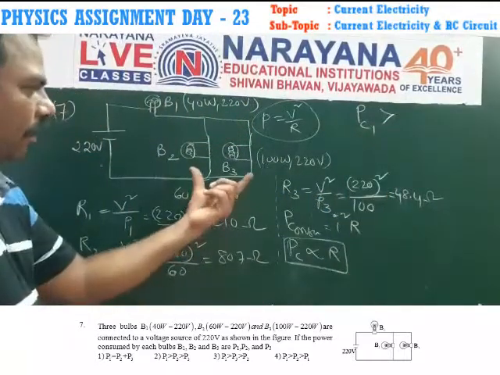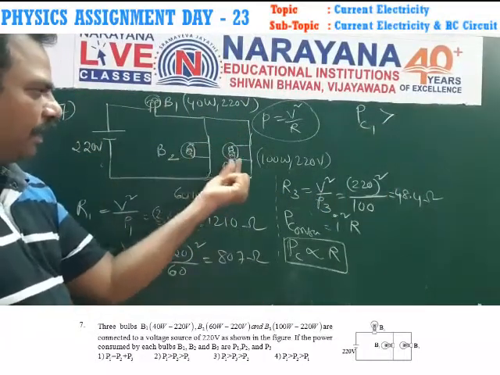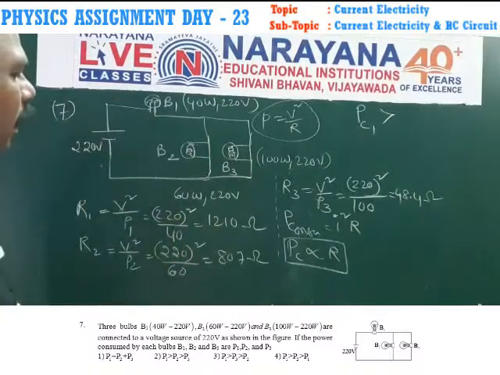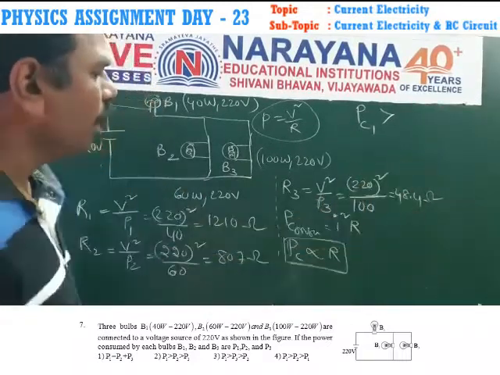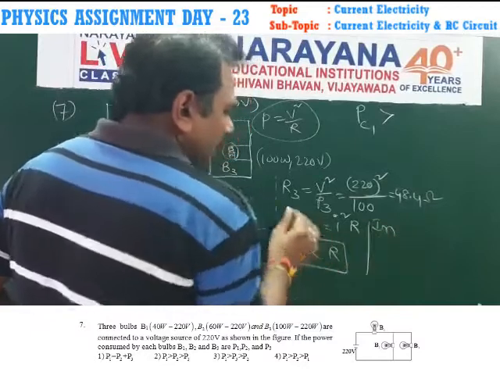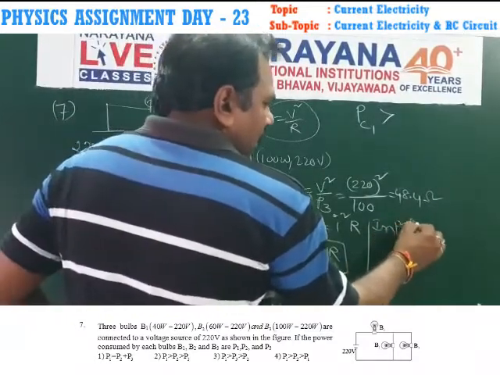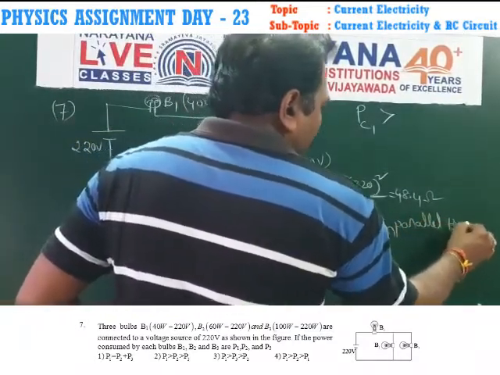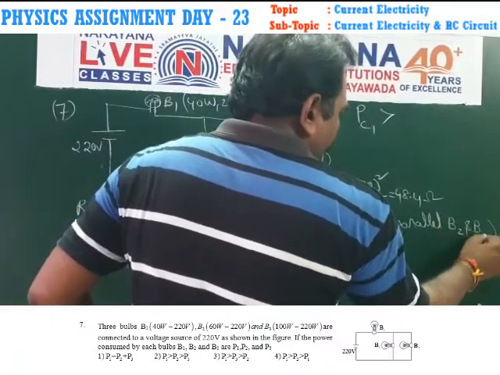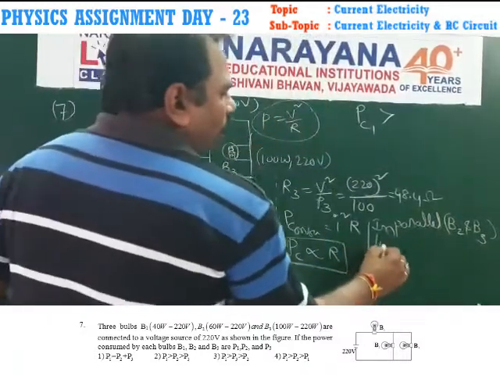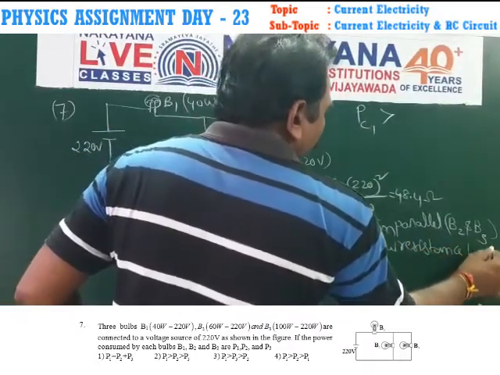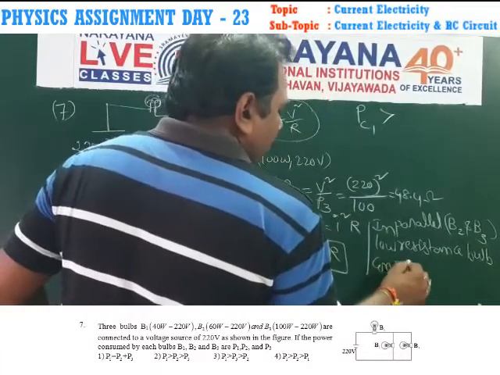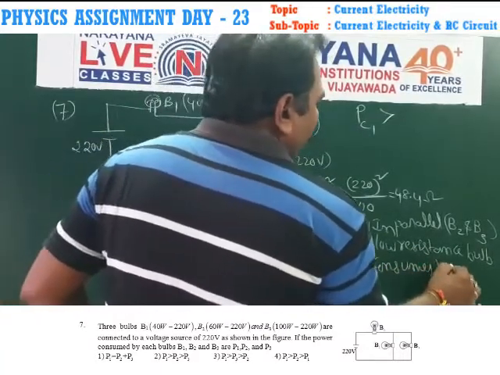But in a parallel combination, here B2 and B3 bulbs are in parallel. In parallel combination, the low resistance bulb consumes more power.